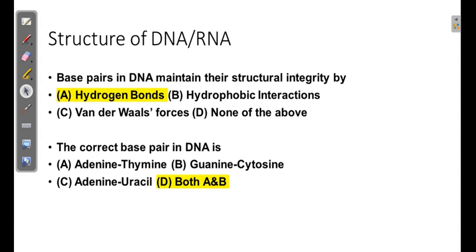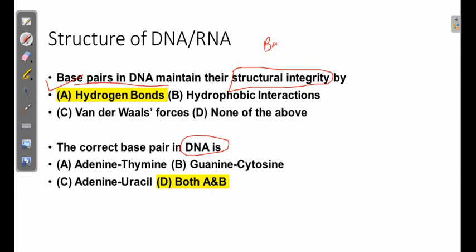As you see in these exam questions, they were directly asked from the basic structure of DNA. We all know that the structure of DNA that we know right now was proposed by Watson and Crick. The first question was about the base pair in DNA, which bonds are responsible for maintaining the structural integrity of DNA. And second, what kind of nitrogen base pairs we find in DNA. Both these questions are related to the basic structure of DNA.